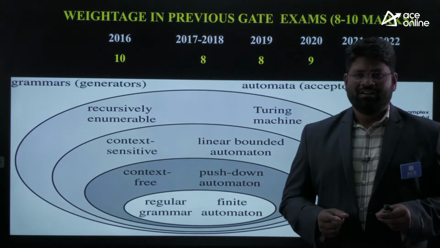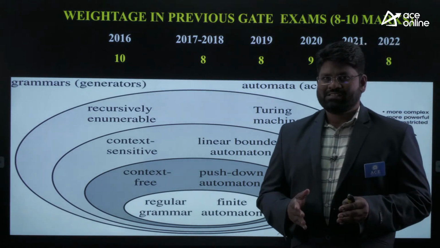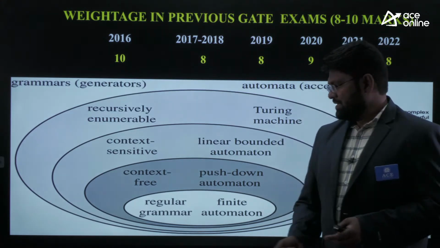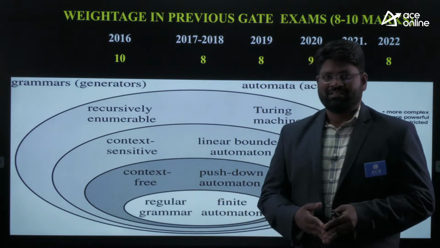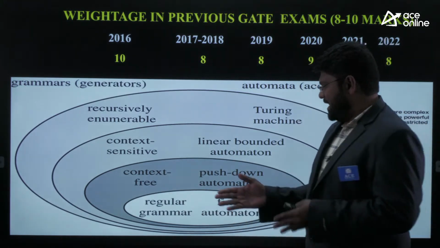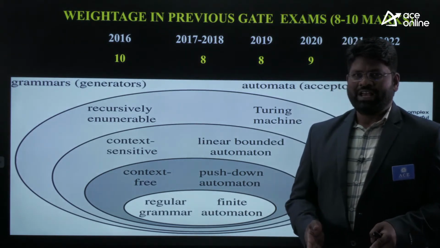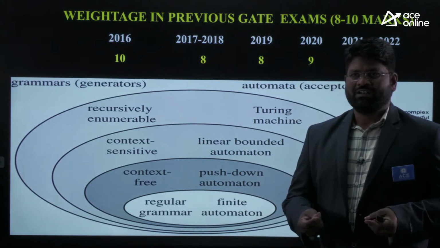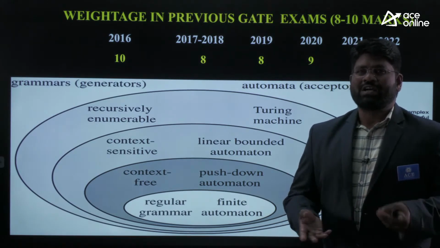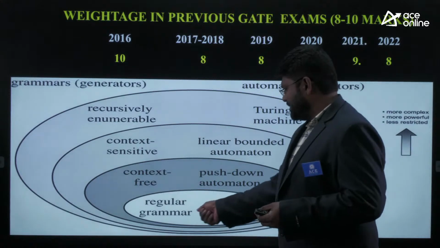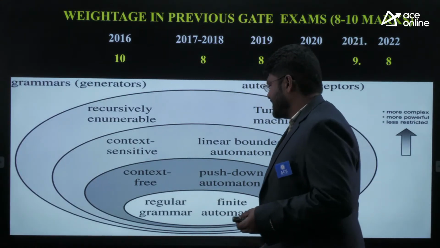That's why you should give at least 50% of your preparation time exclusively to these 2 titles, finite automata concepts and regular language concepts. This will give you at least one 1-mark question and 1 or 2 2-mark questions. So we are expecting at least 50% of questions from this part.